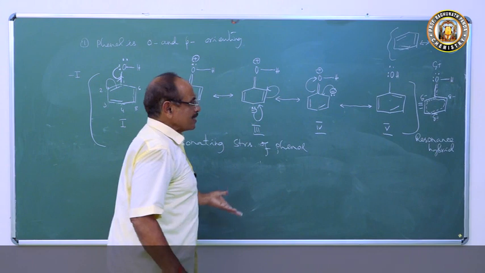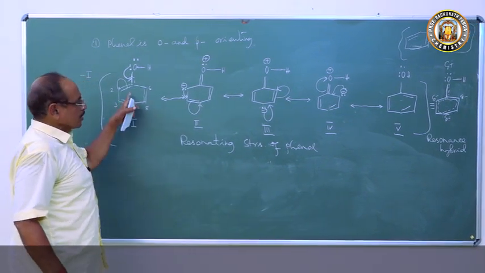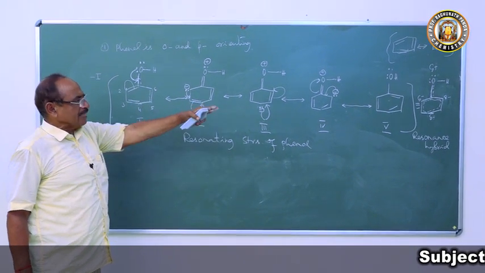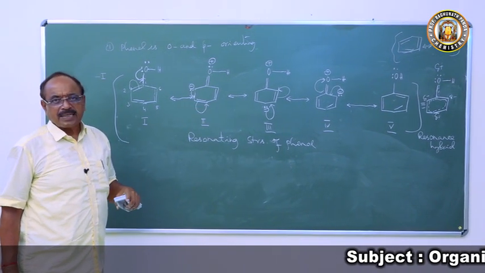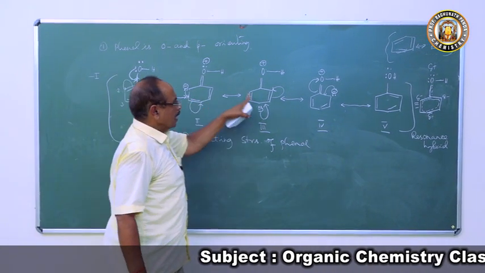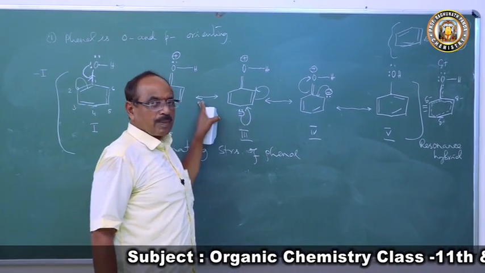What more does it explain? There are 6 structures: 5 resonating structures, and you have the resonance hybrid. So structures 1 and 5, and if you go to the second and third, they are deciding the properties of the molecule.